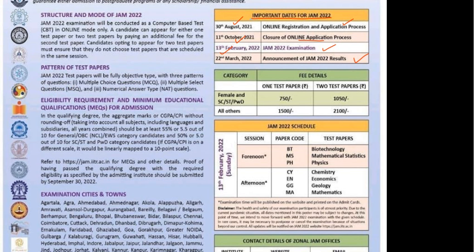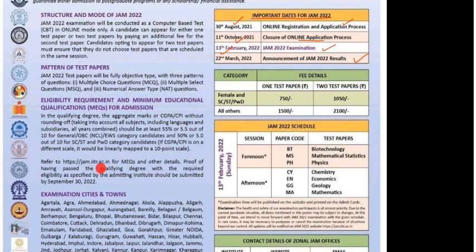And this is the eligibility criteria which you already know. I am not going into the details, you can read it here. And remember one thing, this IIT JAM 2022 examination is conducted by IIT Roorkee. If you want to know a little more detail about this, you can log in on this website, or you can simply type in Google IIT JAM 2022 examination, then it will direct you to the IIT Roorkee website. Otherwise you can use this link.